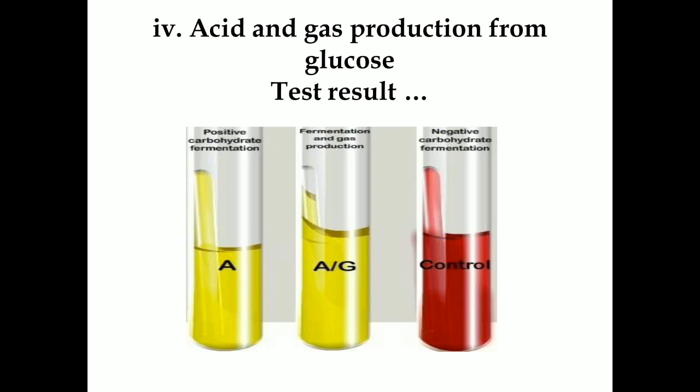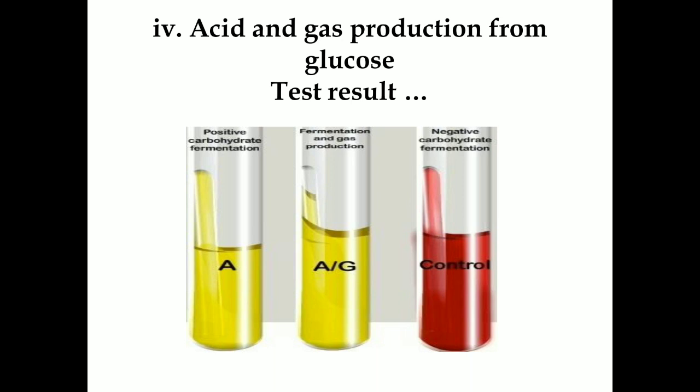Then last one, acid and gas production from glucose. Prepare the phenol red glucose broth, then take it in a test tube with a Durham's tube, then inoculate the test bacterium, then incubate it for around 24 to 48 hours at 37 degrees Celsius, and after 1 to 2 days check the results.